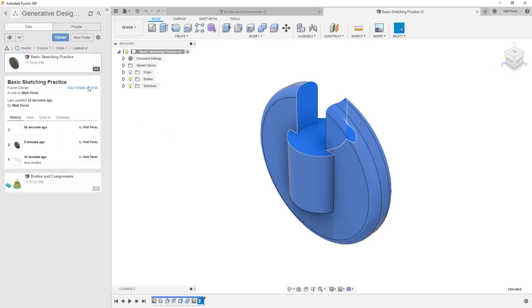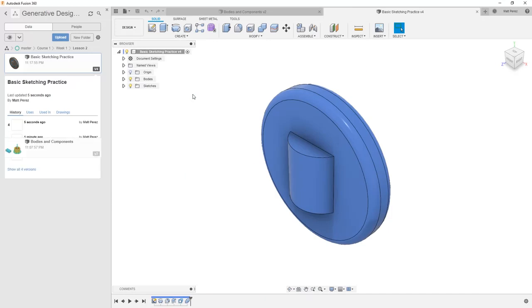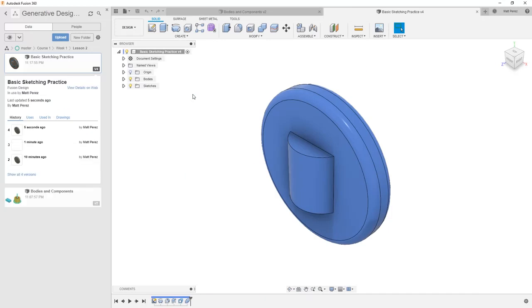Let's say that I didn't like the version that was done here. Version 3 isn't really what I was intending. I can take version 2, I can promote it, it'll make a new version 4, and now that information that was created in Browser CAD is still there, it's still contained in the file in version 3, but now I'm back to the point where I was before without any additional sketches or features.